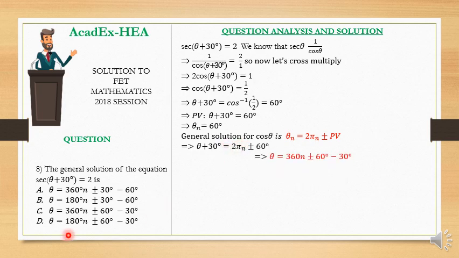We're now going to have that theta is equal to what? Theta is equal to 360 will come here. Theta will be equal to 360 pi n, then 300 will cross here to give us 60 minus 30. Voila.